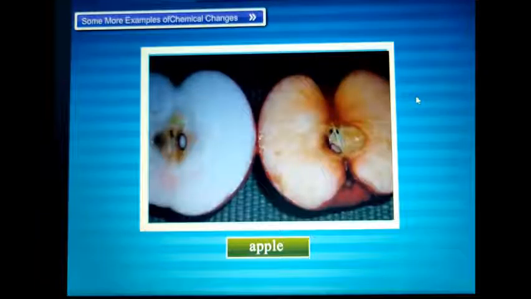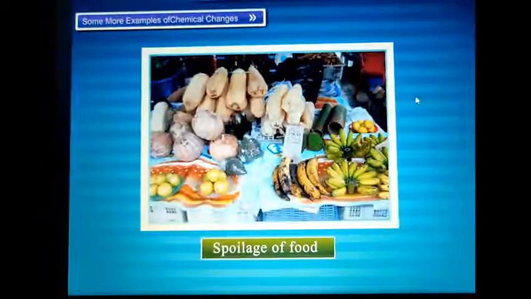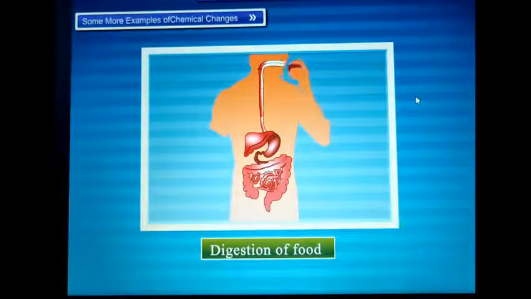Change in color of cut fruits and vegetables on keeping in air is a chemical change. If we cut an apple into slices and keep it in the open for some time, the slice of an apple acquires a brown color due to the formation of new substances by the action of oxygen. Formation of curd from milk. Spoilage of food. Digestion of food.